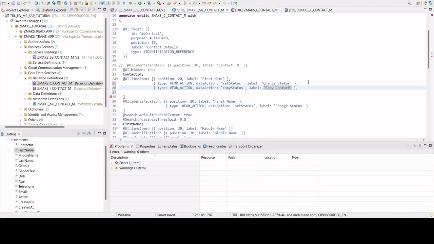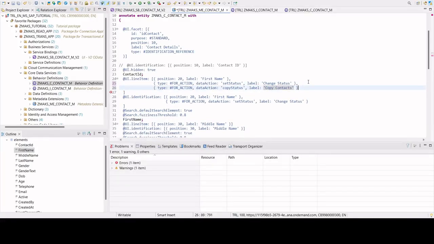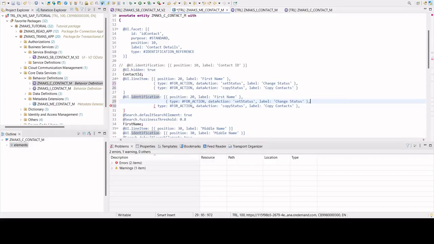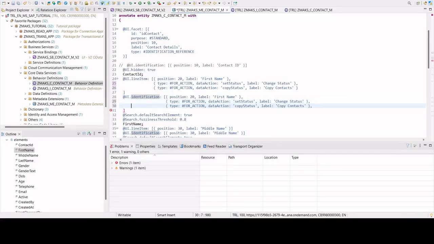What it will do is add a button on the first page, the list report page, because we have added it into the line item UI. Similarly, if I want it in my object page, then I have to add it here as well.